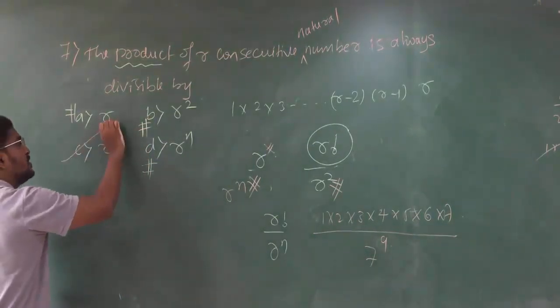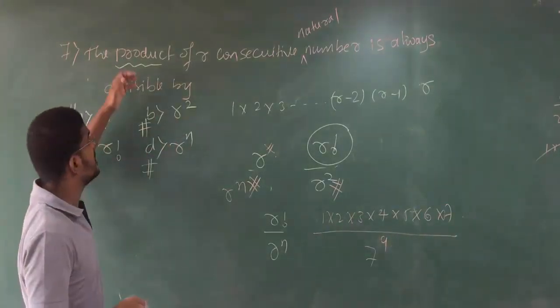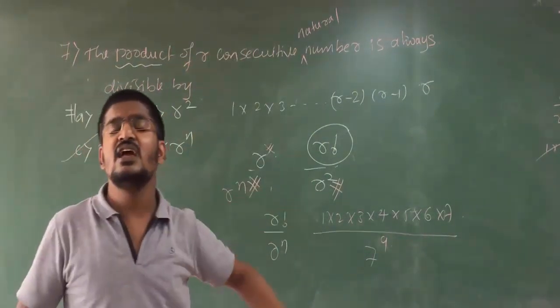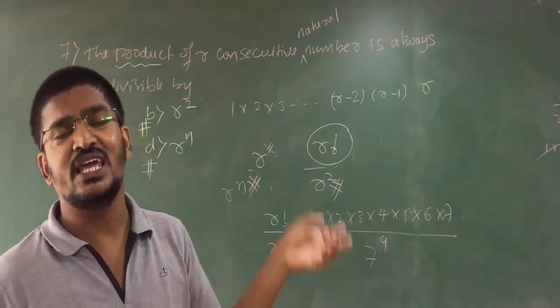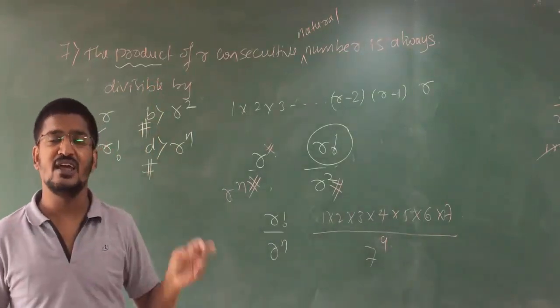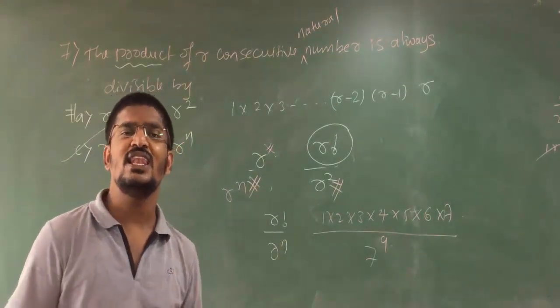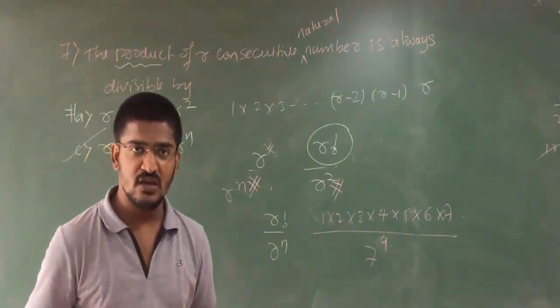Therefore, r factorial only must be your answer, because they are telling the factorial definition in indirect form, and they are asking the factorial is divisible by what? Clear, students?